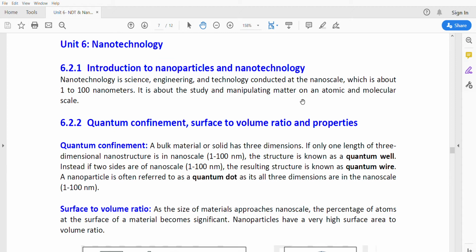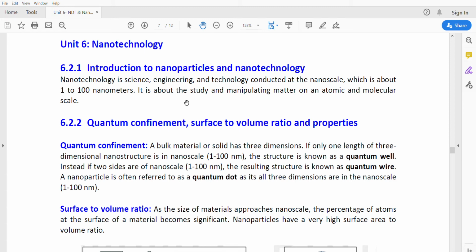and what are nanomaterials. Nanotechnology is science, engineering, and technology conducted at the nanoscale. This is the latest technology, with nanoscale dimensions of 1 to 100 nanometers. The particles with dimensions in this range, 1 to 100 nanometers, are said to be nanoparticles. Changing the structure from bulk size to nano size, and using the advantage of reducing the size, is said to be nanotechnology.